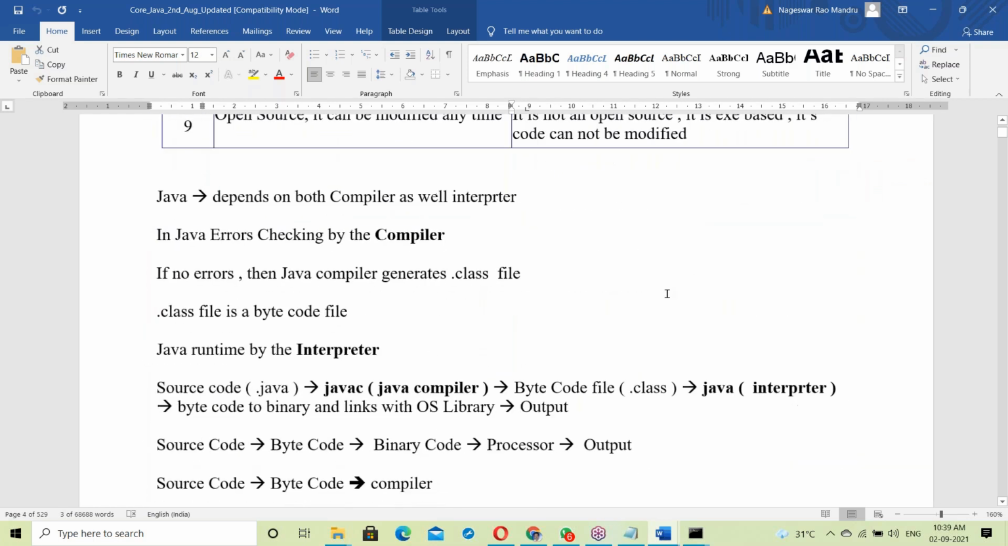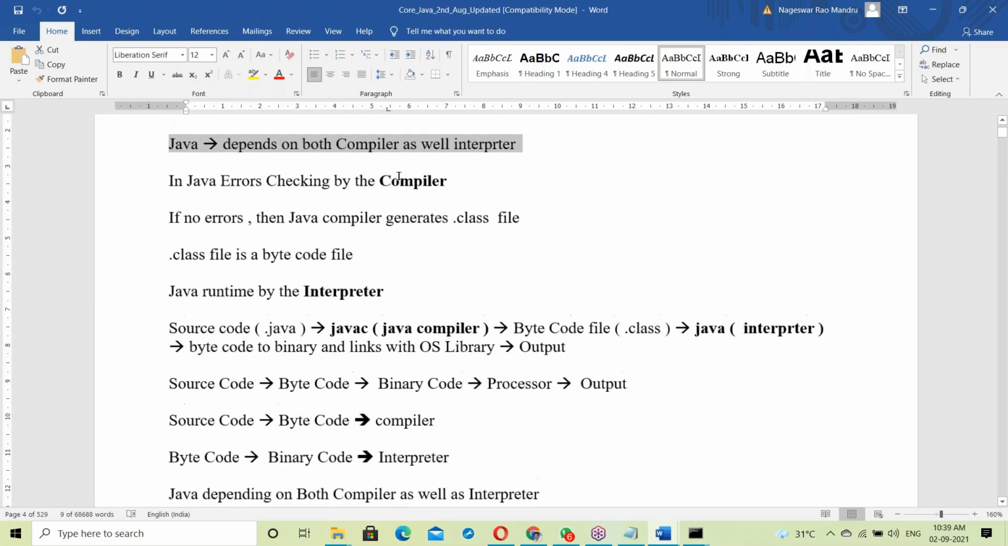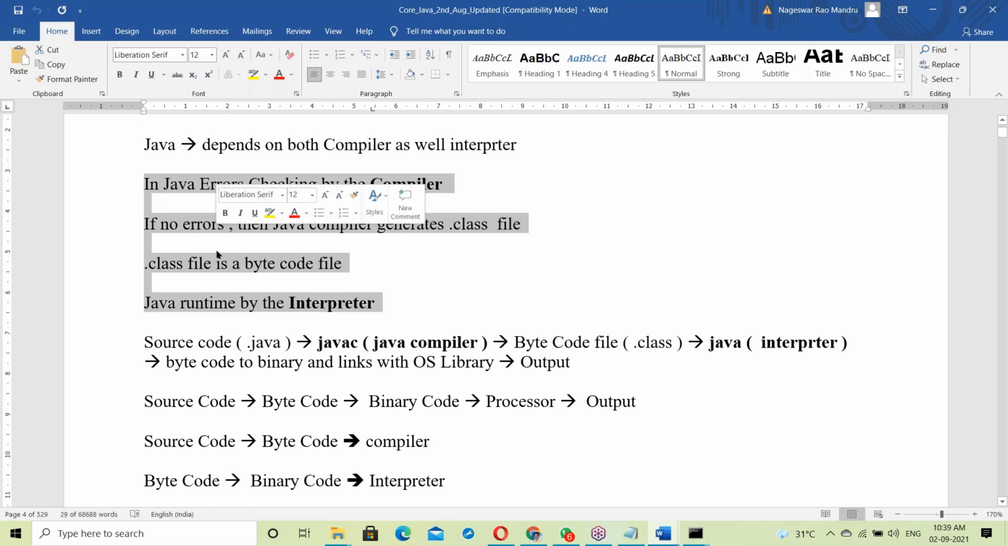See, the same point is mentioned in the document. Java depends on both the compiler as well as the interpreter. In Java, errors are checked by the compiler. If there are no errors, then the Java compiler generates a dot class file. A dot class file is a bytecode file. Java runtime is by the interpreter. Error checking by the compiler, runtime by the interpreter.